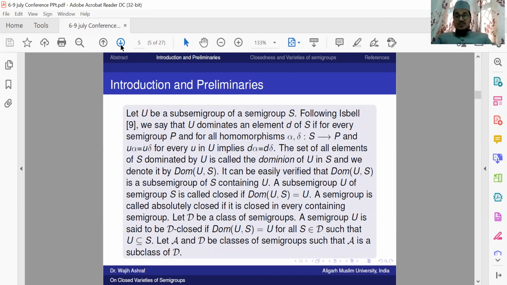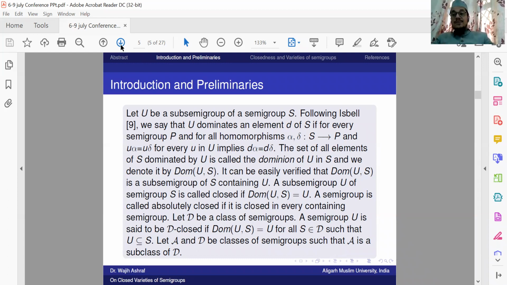Now, a very important definition is the definition of closeness. A semigroup U is called closed in S if Dom(U, S) = U. That is, U is contained in Dom(U, S), and when U and the dominion become equal to each other, we say that U is closed in S. That is, U is closed in the containing semigroup S. So this is the definition of closeness of a semigroup.